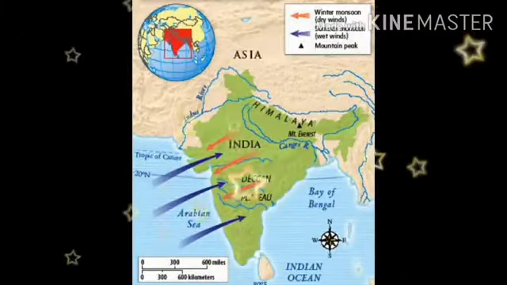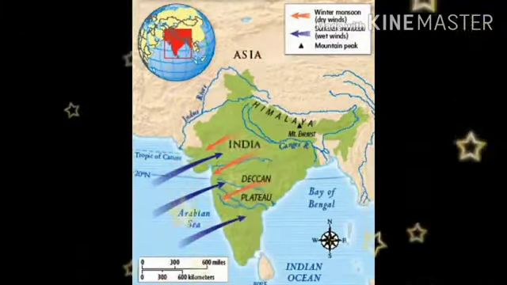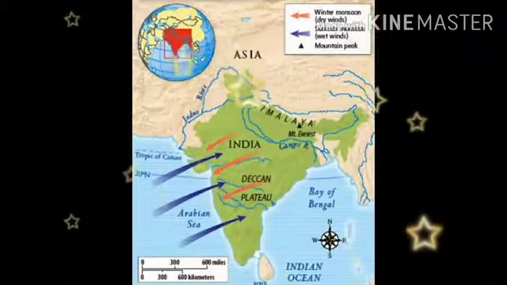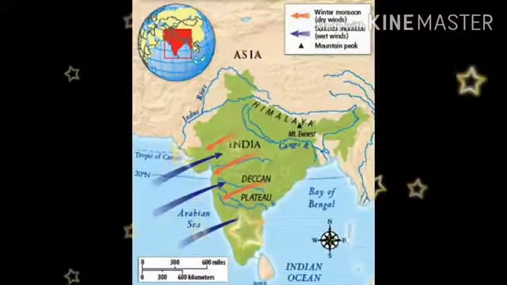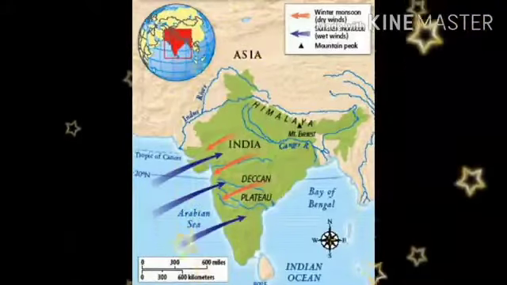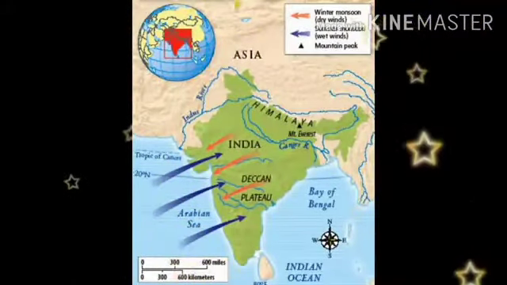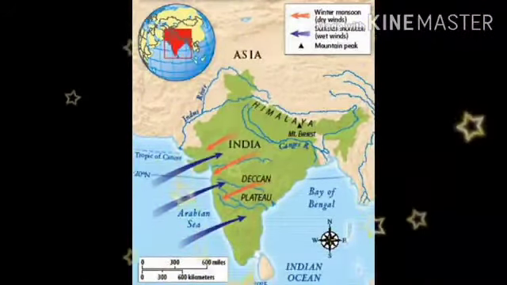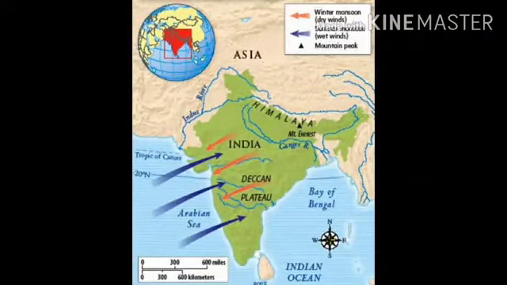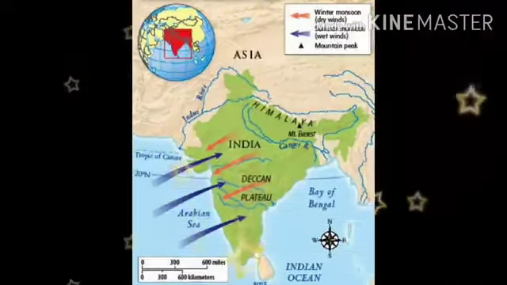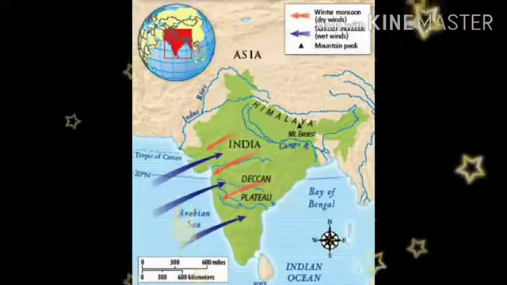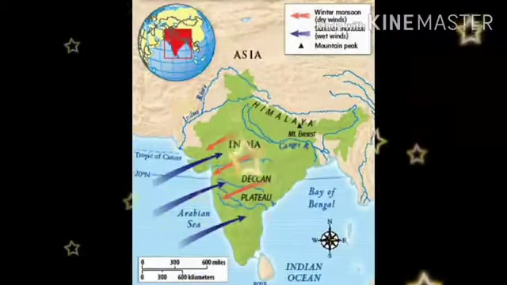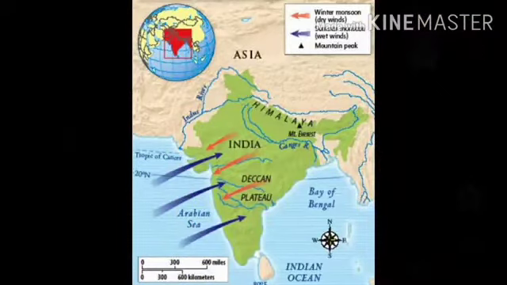Look at this picture. Here I am going to show you the direction of the monsoon winds. Monsoon winds are the seasonal winds in India. These blow from southwest direction to northeast direction. Look here in this map, the blue lined arrow marks, what are they representing? They are representing that monsoon wind which is blowing from southwest to northeast. These are blown from northeast to southwest direction. I mean these blow reverse to the southwest monsoon winds. Southwest monsoon.